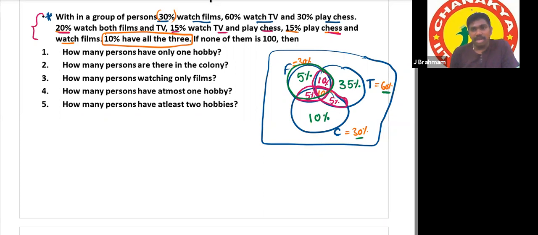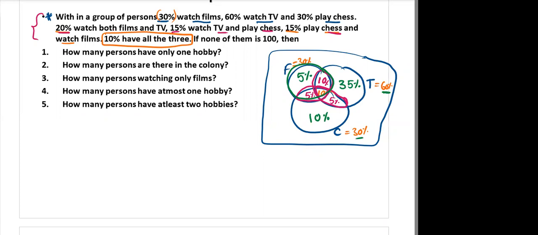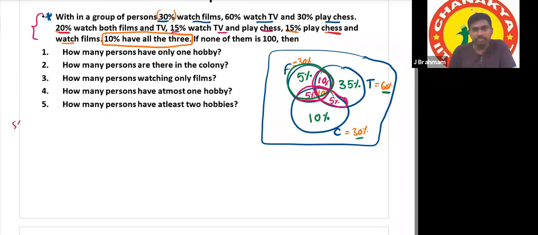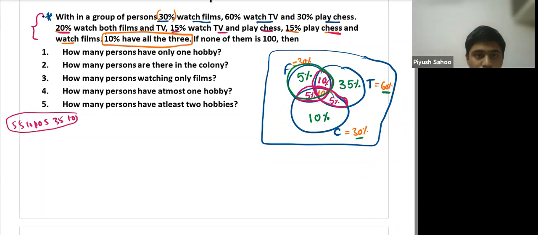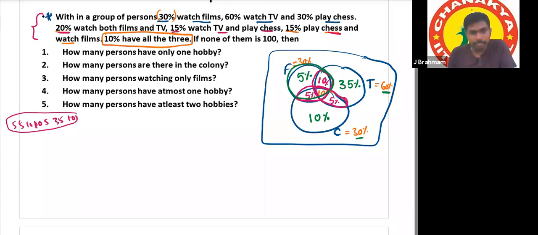So do one thing: add all the numbers inside the circles. 10, 5, 35, 5, 5, 10, another 10, 5, 35, and 10. Add all the numbers. How much percentage is coming, sir? 100%?